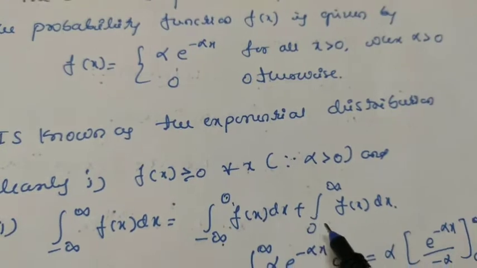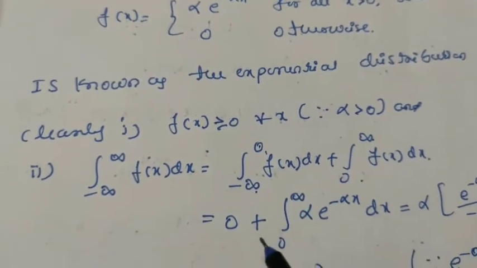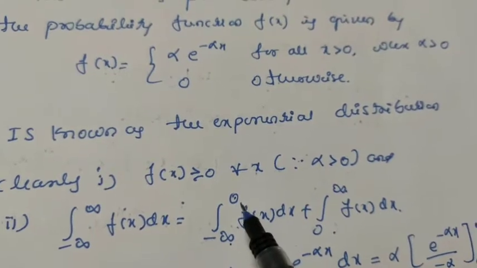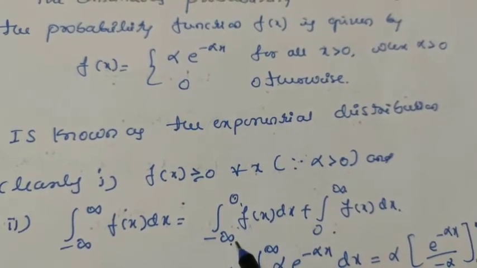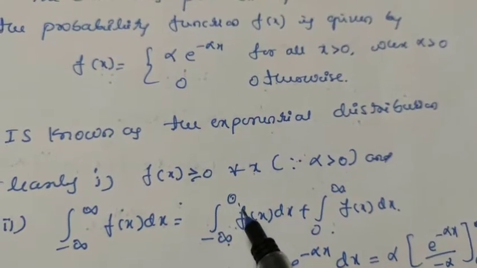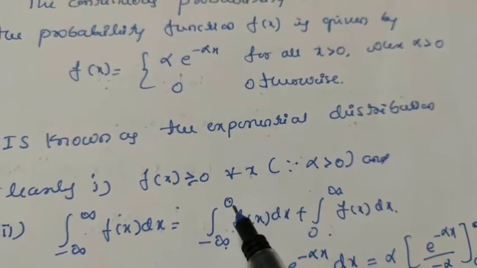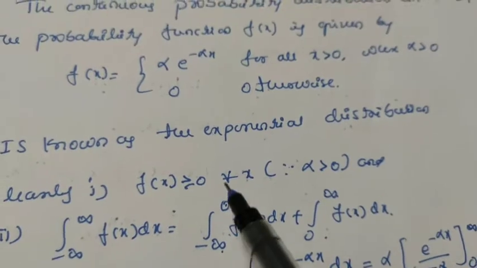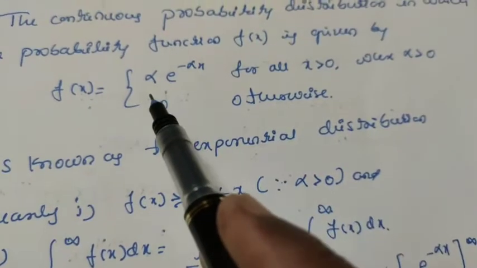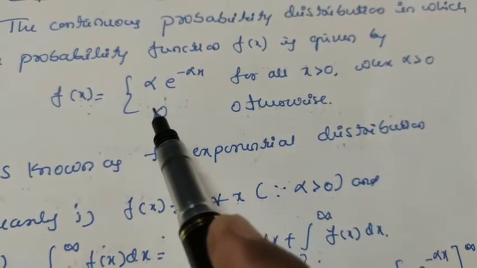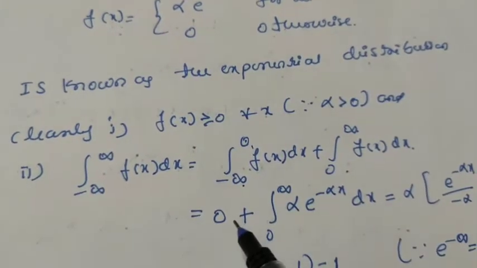For minus infinity to 0, that is for all values of x less than or equal to 0, the function is defined as 0 in all other cases. So we can take this one as 0.